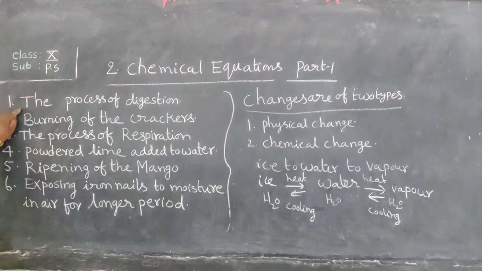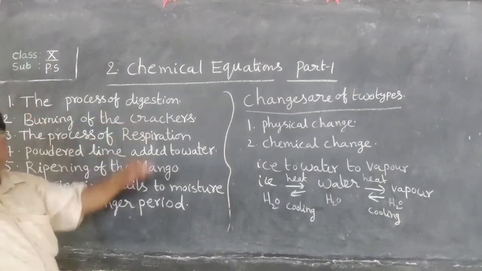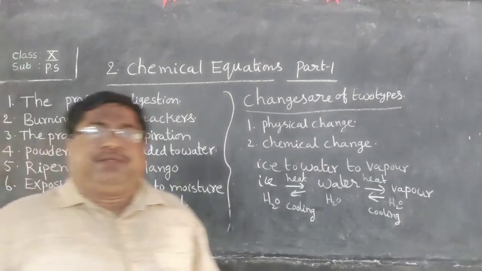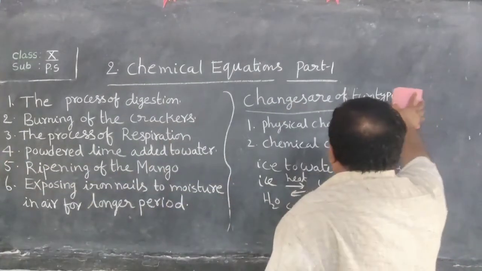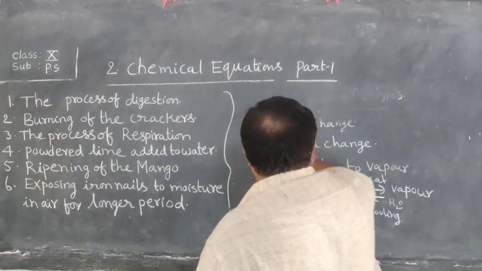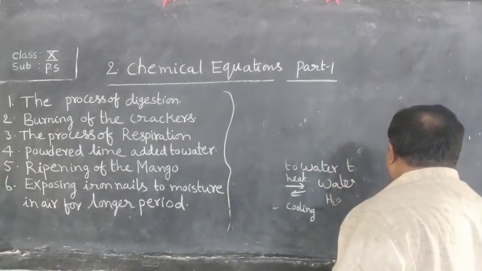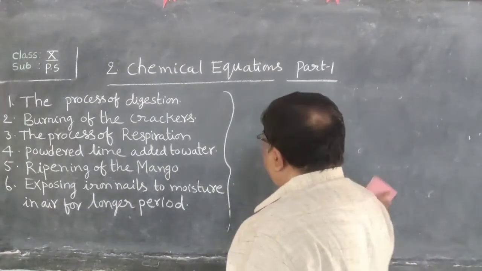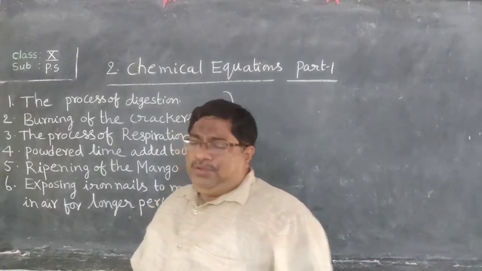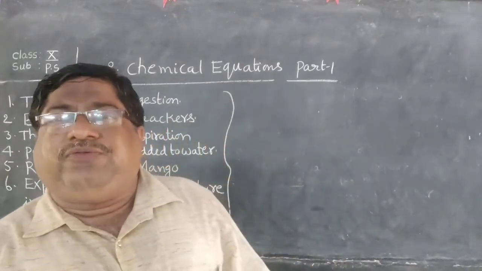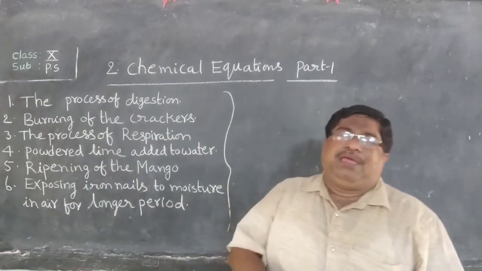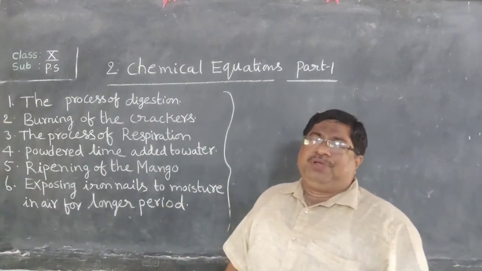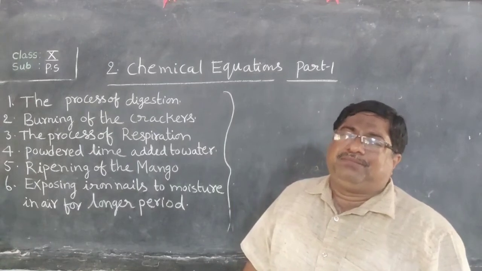What are they? The process of digestion. Whenever we eat food, what happens? The food gets digested. Is it or not? So the process of digestion is an example of chemical change.